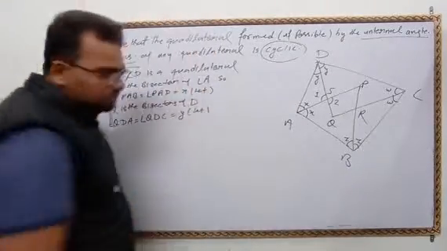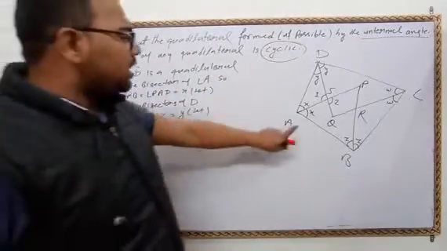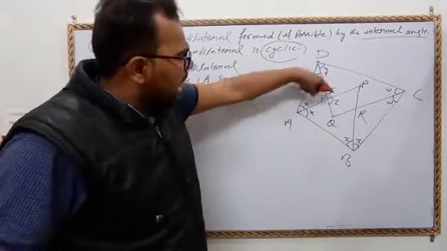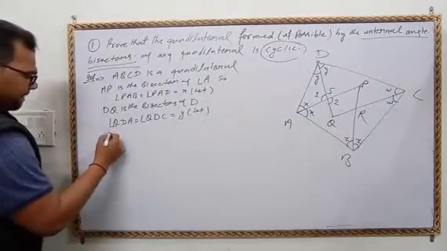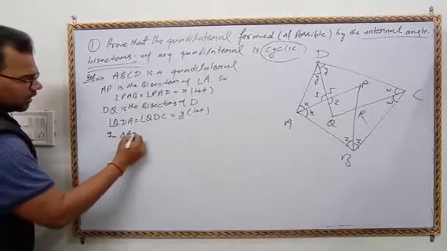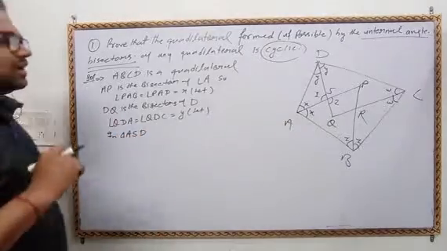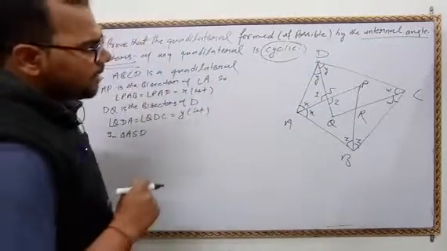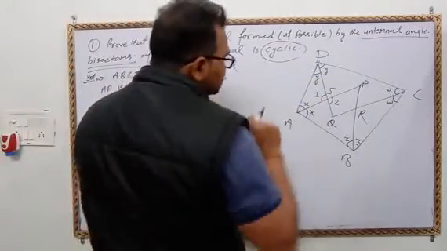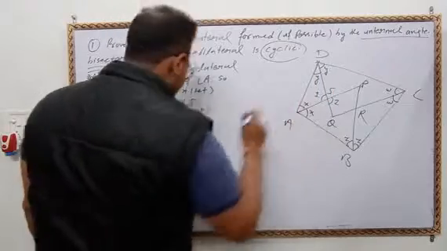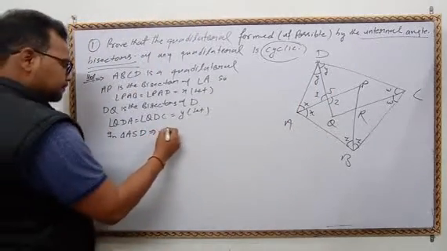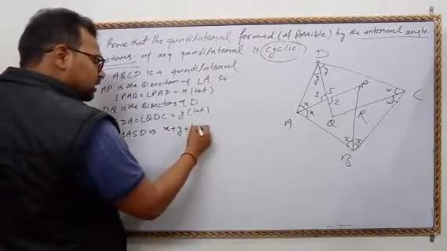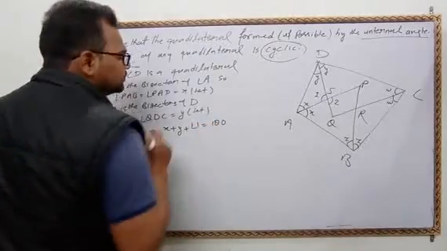Okay. Now in triangle ASD, what will happen? Angle sum property: x plus y plus angle 1 is equal to 180.